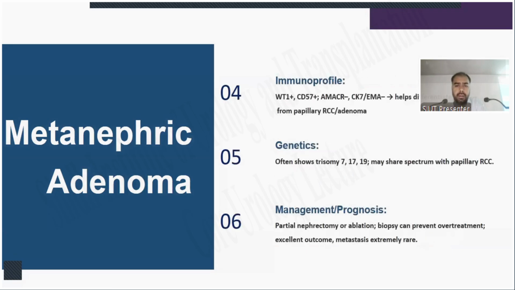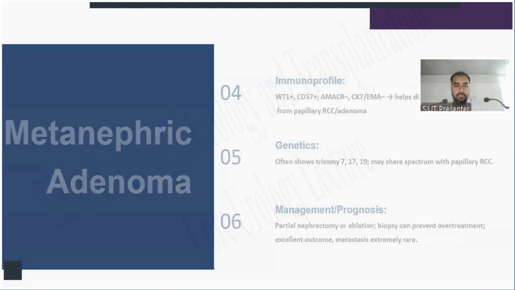Immunoprofile: WT1 positive, CD57 positive, AMACR negative, CK7 and EMA negative, which helps differentiate it from papillary RCC and adenoma. Genetics often show trisomy 7, 17, and 19, and it may share a spectrum with papillary RCC. Management is partial nephrectomy or ablation. Biopsy can prevent overtreatment. Excellent outcome. Metastasis is extremely rare.